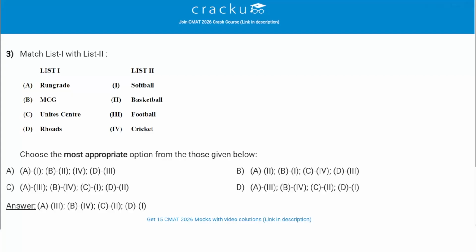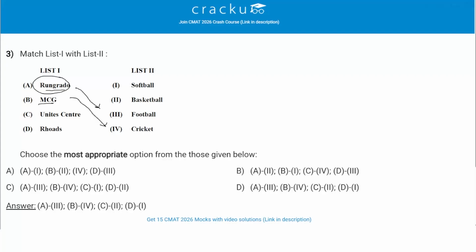I need to match list 1 with list 2. List 1 is given with the name of some stadiums. List 2 is given with the name of some sports. So basically in which stadium which sport is being played. Rangrado. Rangrado is a stadium in North Korea and it is a football stadium. So A will go with 3. MCG stands for Melbourne Cricket Ground. Melbourne Cricket Ground is in Melbourne, which is in Australia. And since it is a cricket ground, the sport is cricket. So B goes with 4.